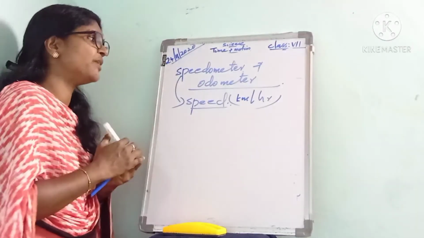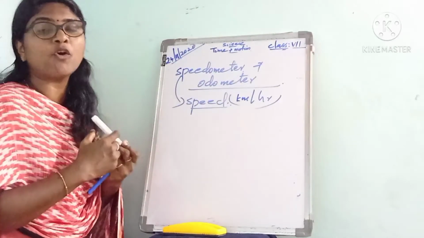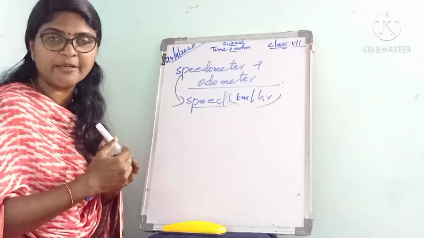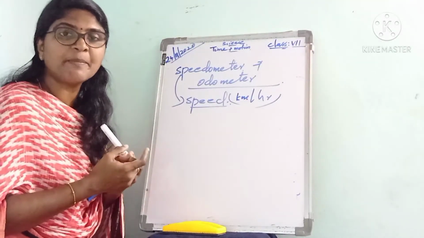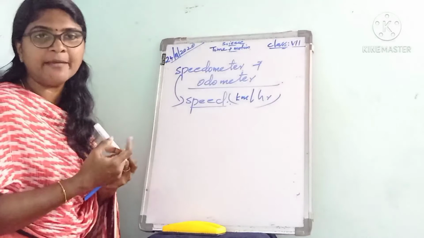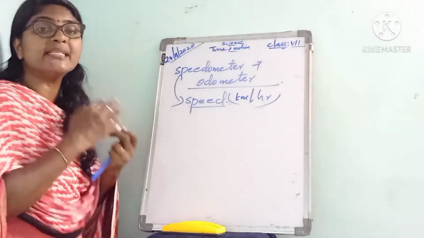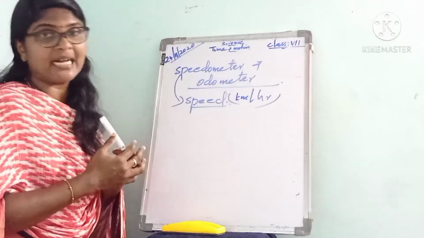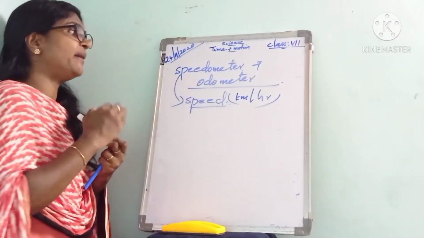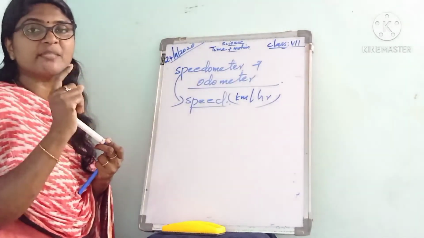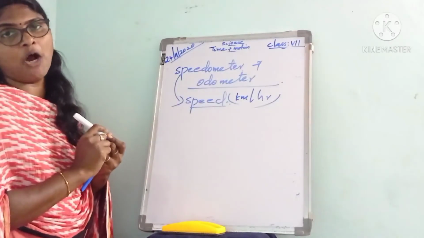That is about the speedometer. It is used to measure the speed of a vehicle, and the speed is measured in kilometer per hour.